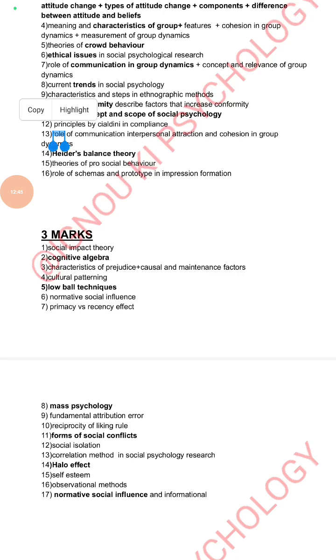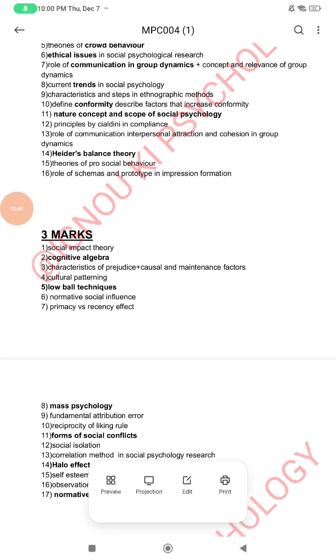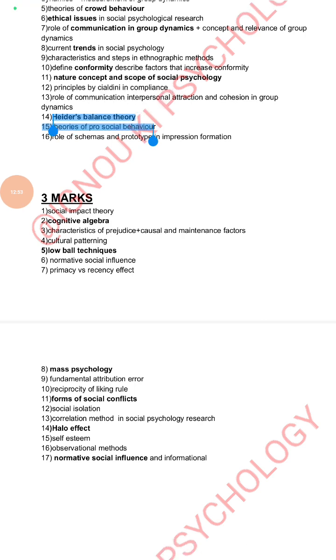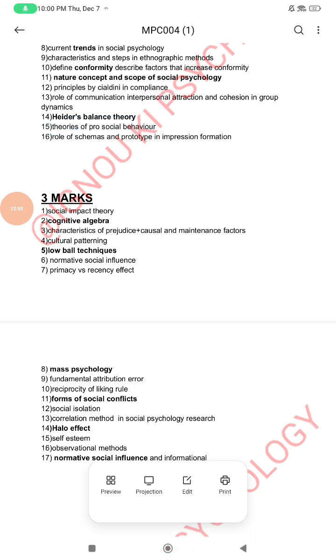Question number 13, role of communication, interpersonal attraction, and cohesion in group dynamics. Okay. Question number 40, Heider's balance theory. It is about balancing our attitude in order to minimize our cognitive dissonance. So, if you study attitude very nicely, please cover this balance theory of Heider.